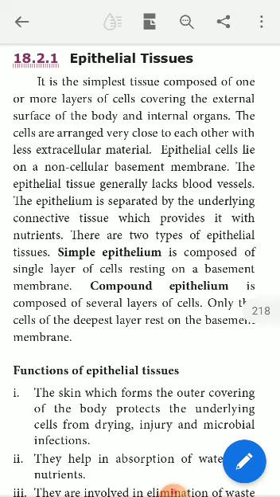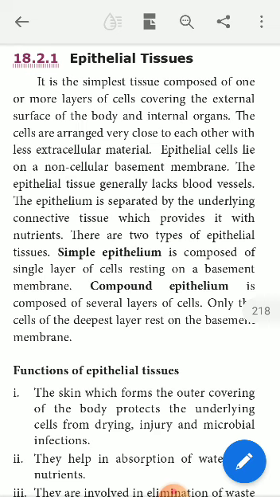So totally, these cells are forming the cover. The outer surface of the body is covered by these cells, and the internal organs are also covered by these cells. When any organ or any body area is covered by these cells, the main function of these cells is protection. Protection is the main function of these cells, right?